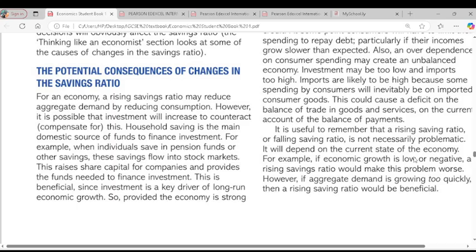The third one, consumers tend to save less if they are confident about the future income. We are talking about reasons why people might want to spend more and save less here. So consumers might save less because the expected income in the future is high. Oh, I could stop saving right now if I know that in the next 2-3 months I'm going to earn more than what I used to earn now. So I can just close down my savings, bust it out and start spending. So I'll save less. That is consumer confidence about their situation in the future. That could also increase spending rather than saving.